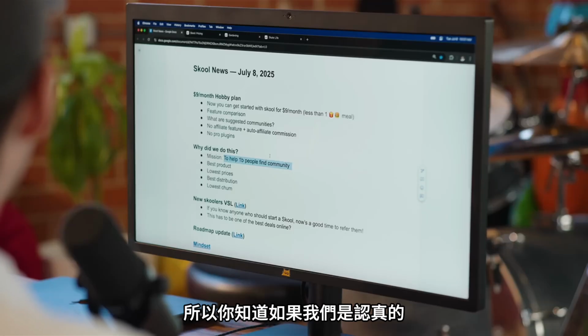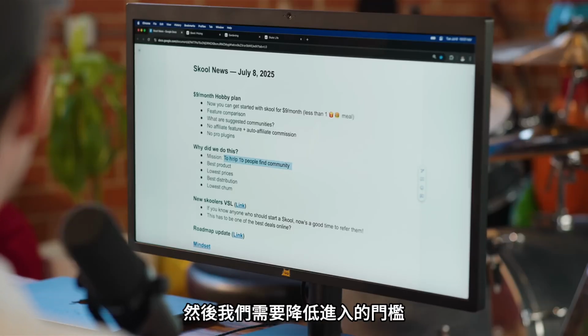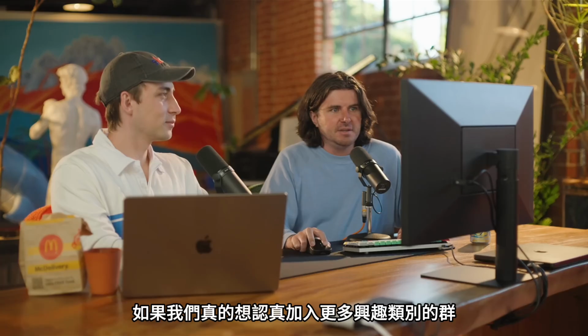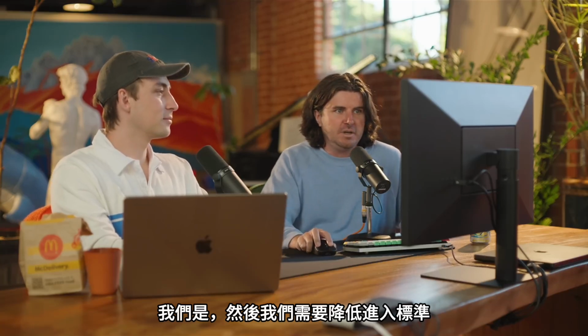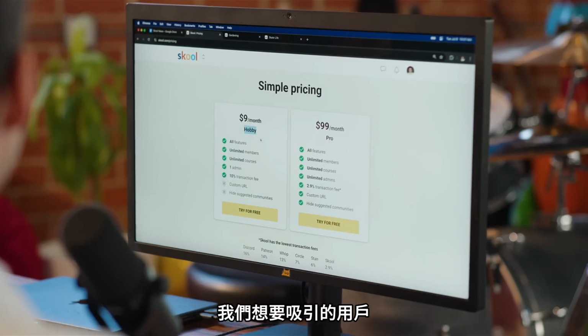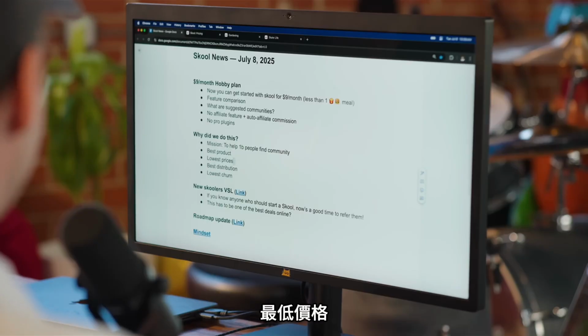100%. Yep. And so, if we're really serious about this mission, then we need to decrease the barrier to entry. And if we're really serious about hobby groups, which we are, then we need to lower the barrier to entry. And that's why this $9 a month plan is called hobby, because it's the type of people we want to get with this. Yep. Lowest prices.